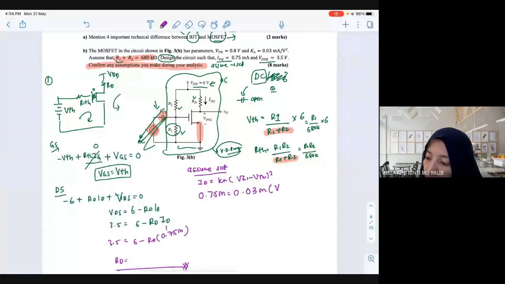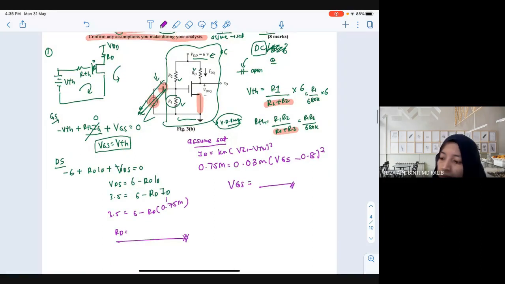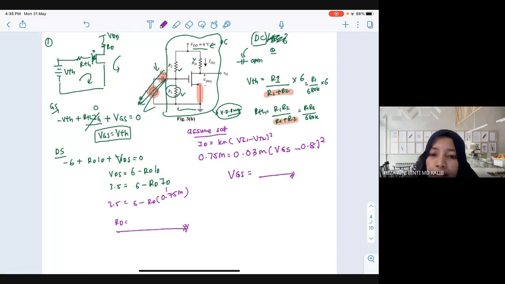You don't know your VGS minus VTN squared. Can somebody also calculate the value of VGS and RD? I don't have the solution here. Later, question number 3. What is RD? Who has calculated?